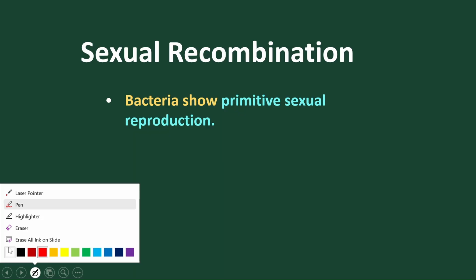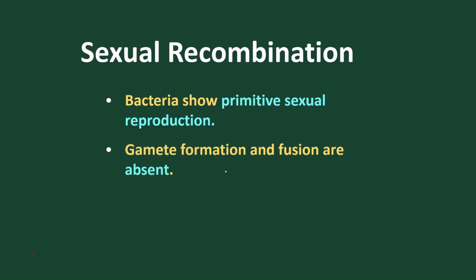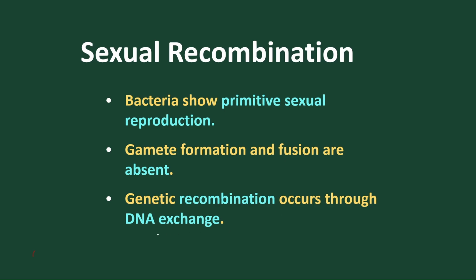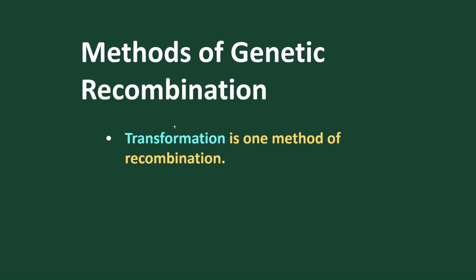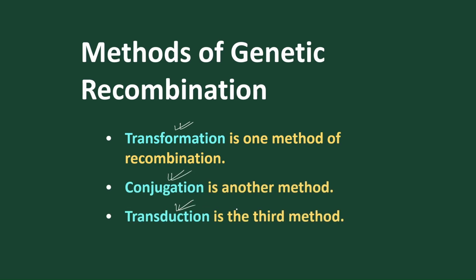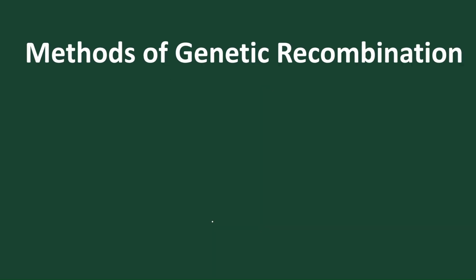So in bacteria, gamete formation and fusion are absent, but there is a fusion of genes, and genetic recombination occurs through DNA exchange or DNA recombination. There are three basic methods of DNA recombination. One is called transformation, one is called conjugation, and another is called transduction. So three methods are involved in sexual recombination. Together we can call them genetic recombination, where genes are involved in the transfer of characters from generation to generation.